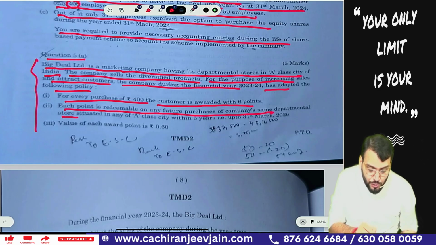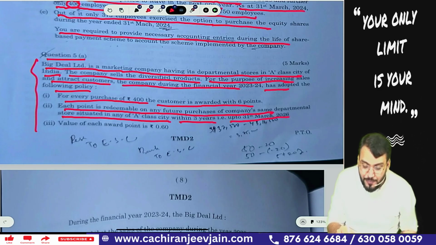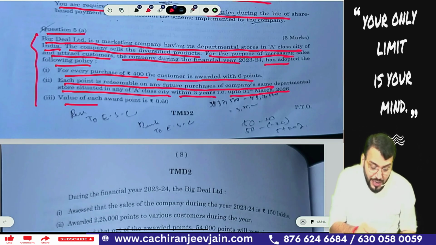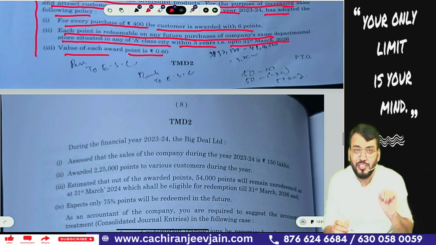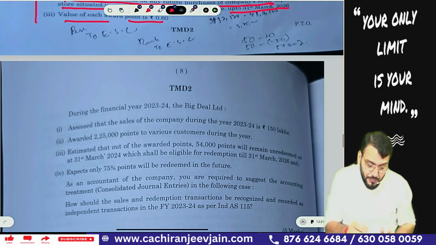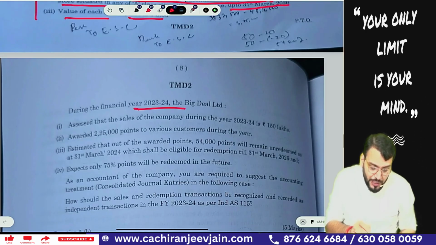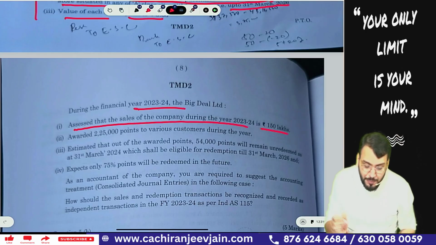same department store situated in any of the A class cities within 3 years, that is up to 31st March 2026. Okay, value of each award point is 0.60. This is required to calculate the standalone selling price of award point. During the current year 23-24, the sales of the company during the year is 150 lakh.